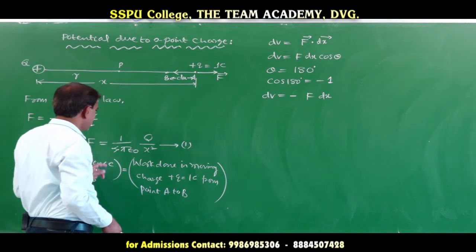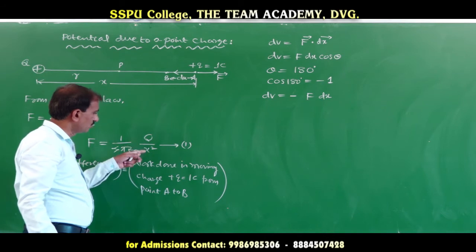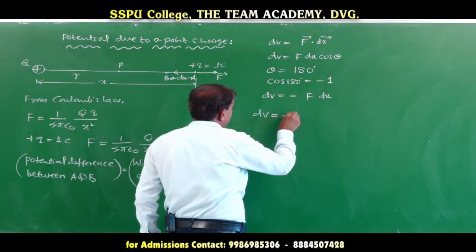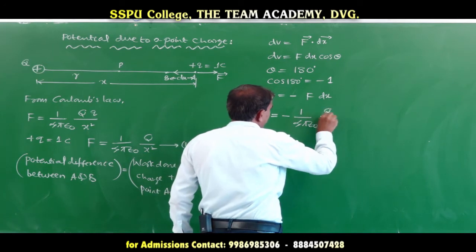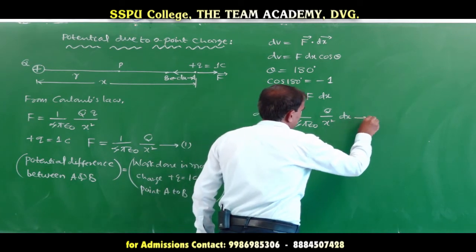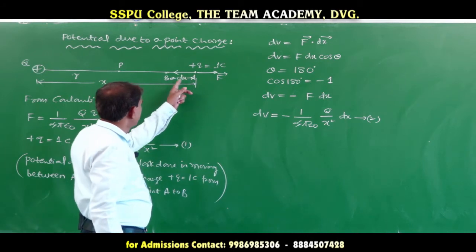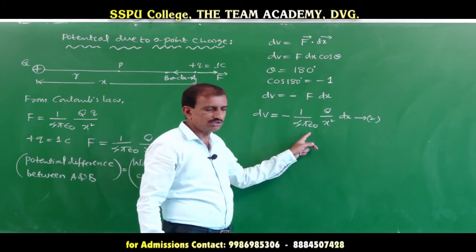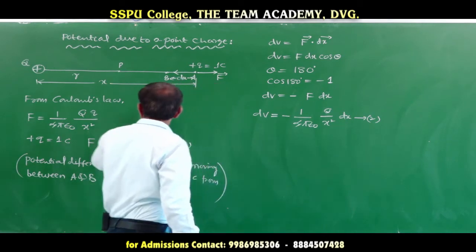What is F? From equation 1, F is equal to 1 over 4 pi epsilon naught into q by x squared. Therefore, dV, the potential difference, is equal to minus 1 over 4 pi epsilon naught into q divided by x squared into dx. Call this equation number 2. This is the potential difference between the points A and B. Now, what is the potential at P?